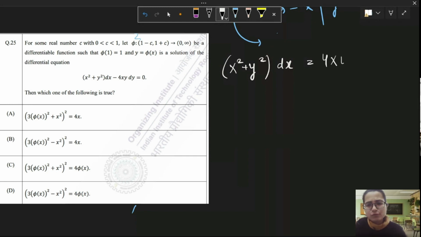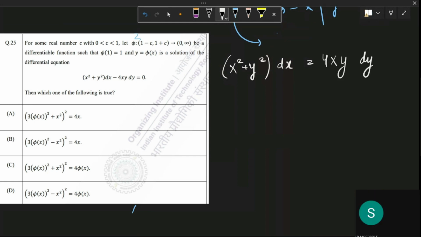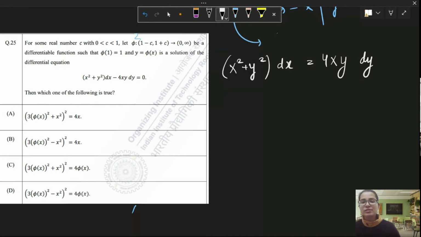How, what kind of substitution? Like y is equal to vx. Yes, that substitution is related to a homogeneous differential equation. Why homogeneous? What you are saying is part of homogeneous differential equations. What we are saying is this power is 2, this power is 2, and this power is also collectively 2. So this is a homogeneous differential equation.